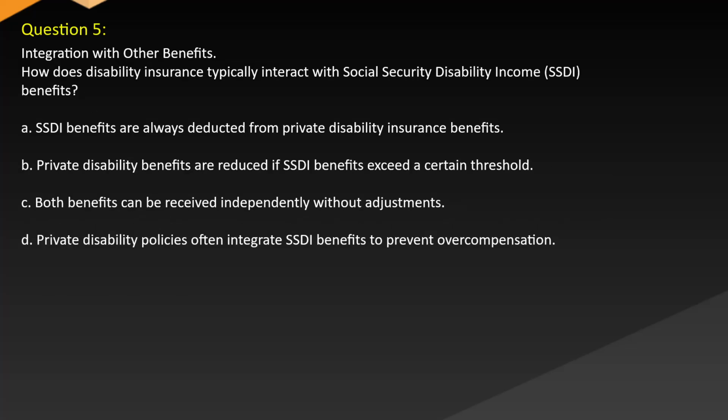Question 5. Integration with other benefits. How does disability insurance typically interact with Social Security disability income (SSDI) benefits? A. SSDI benefits are always deducted from private disability insurance benefits. B. Private disability benefits are reduced if SSDI benefits exceed a certain threshold. C. Both benefits can be received independently without adjustments. D. Private disability policies often integrate SSDI benefits to prevent overcompensation.